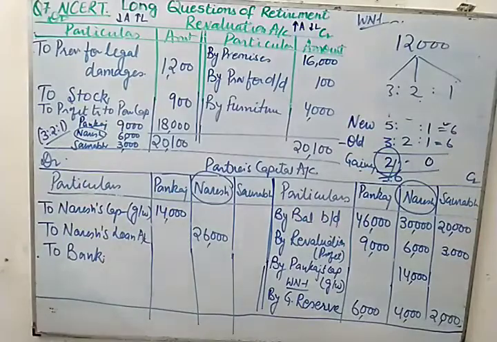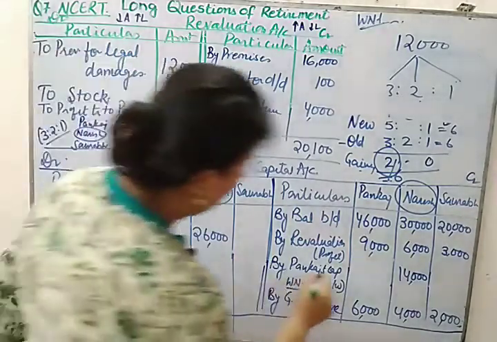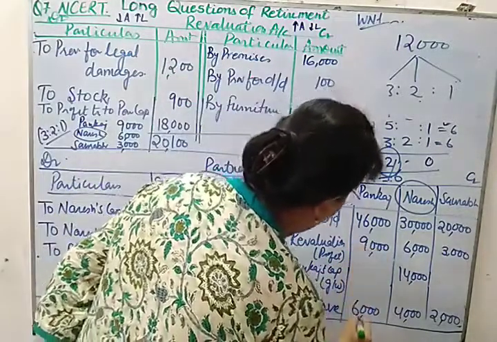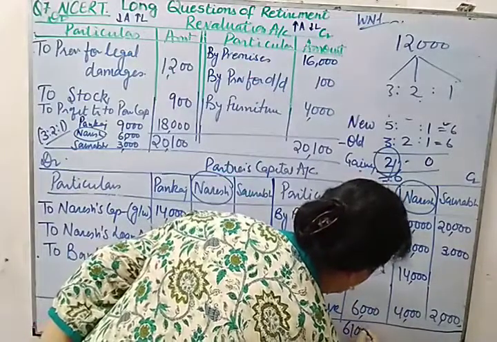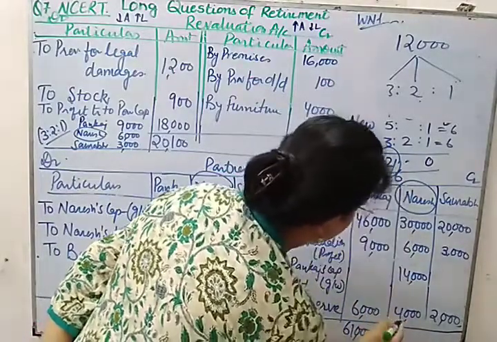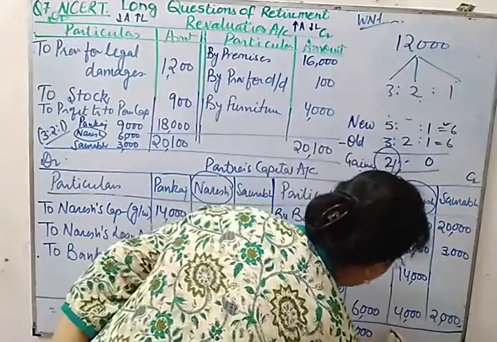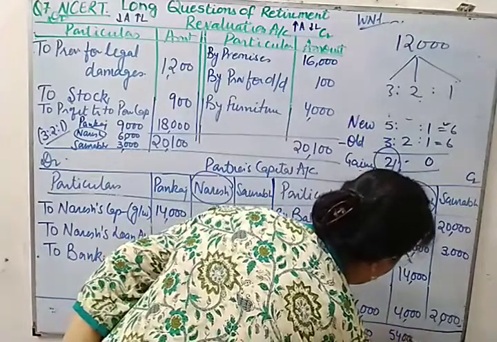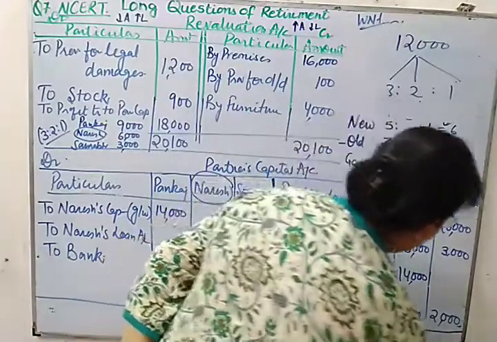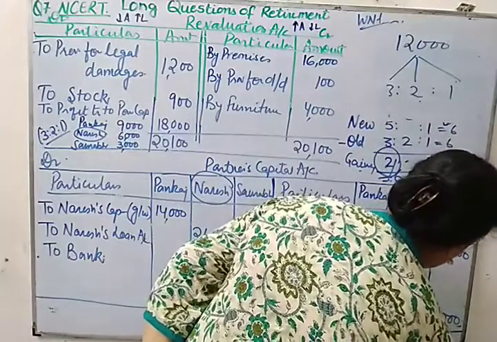So here it will be 61,000, and this is 54,000, and this will be 25,000.